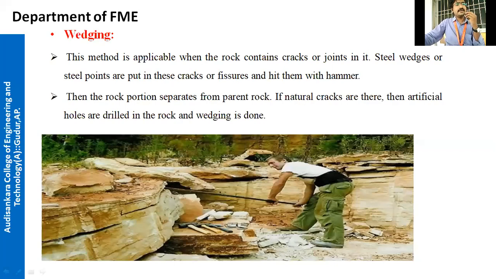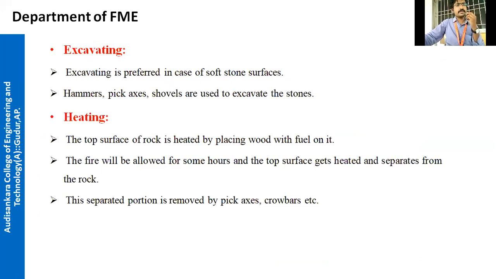Next, the heating process. The top surface of the rock is heated by placing wood with fuel on it. What happens when fire is given to the stone? The fire is allowed to burn for some hours, and the top surface gets heated and separated from the rock.